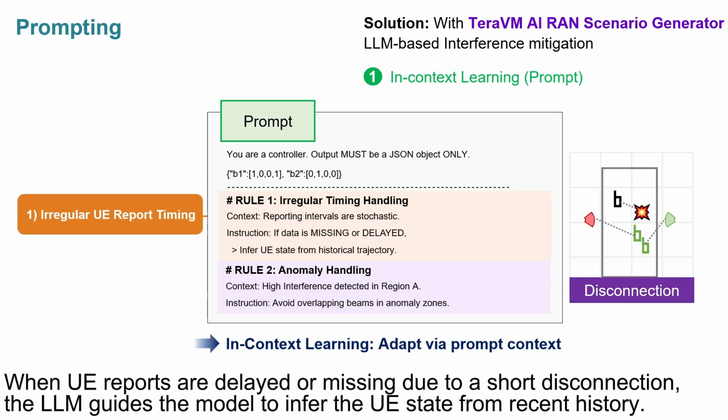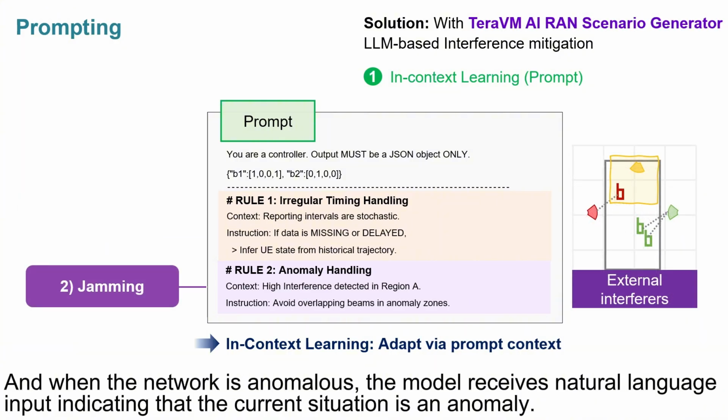When UE reports are delayed or missing due to a short disconnection, the LLM guides the model to infer the UE state from recent history. And when the network is anomalous, the model receives natural language input indicating that the current situation is an anomaly.